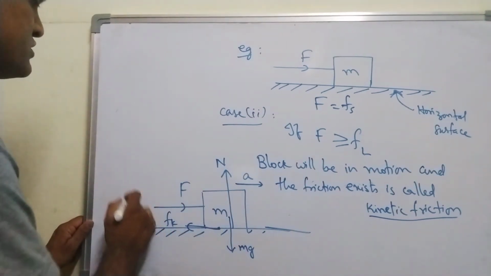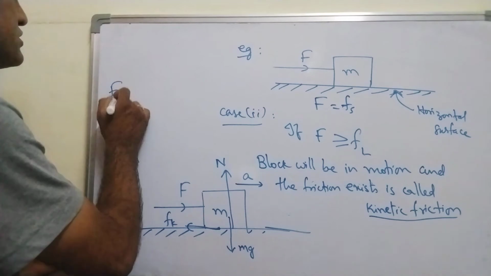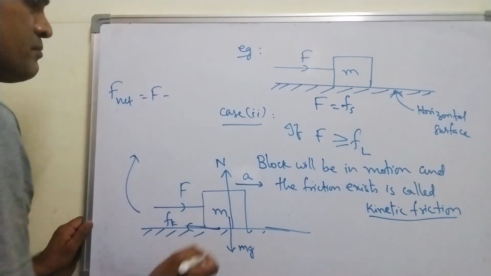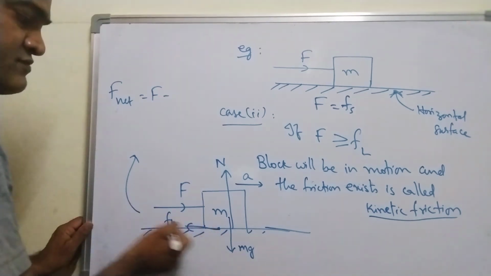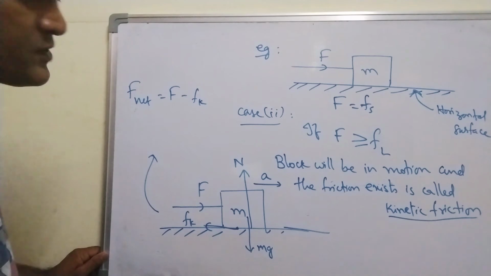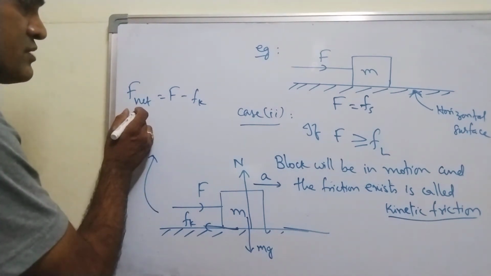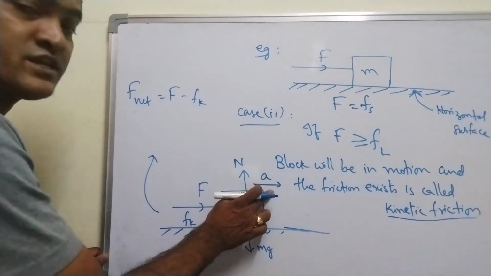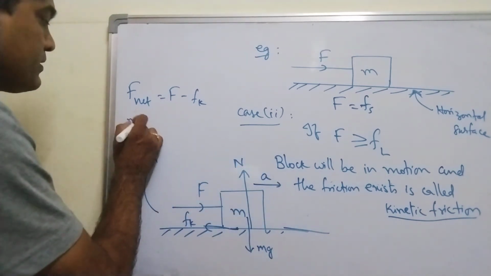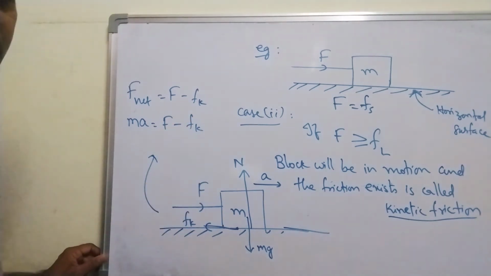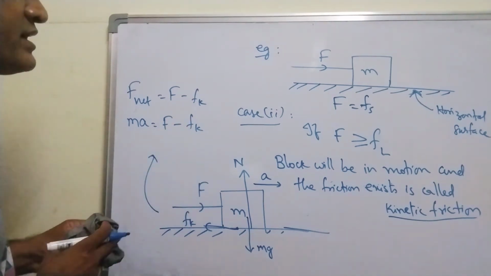Right? What is the net force now? I can write net force as nothing but capital F minus, on the left side, what you have, Fk. F minus Fk, is it not? But F net is nothing but the net force acting on the block of mass m, which is moving with an acceleration a. So I can write ma is equal to F minus Fk.